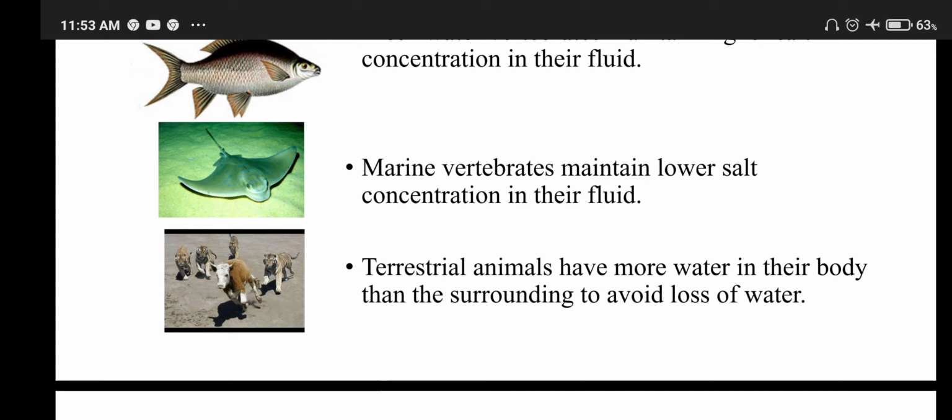Freshwater vertebrates maintain higher salt concentration in their fluid because they are in a salt-free environment. Marine vertebrates maintain low salt concentration in their fluid as they are in a high concentration of salt. Terrestrial animals have more water in their body than the surroundings to avoid loss of water.